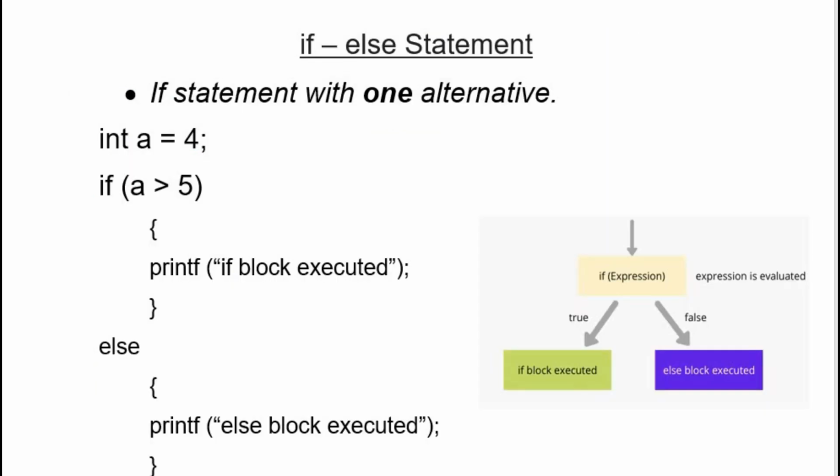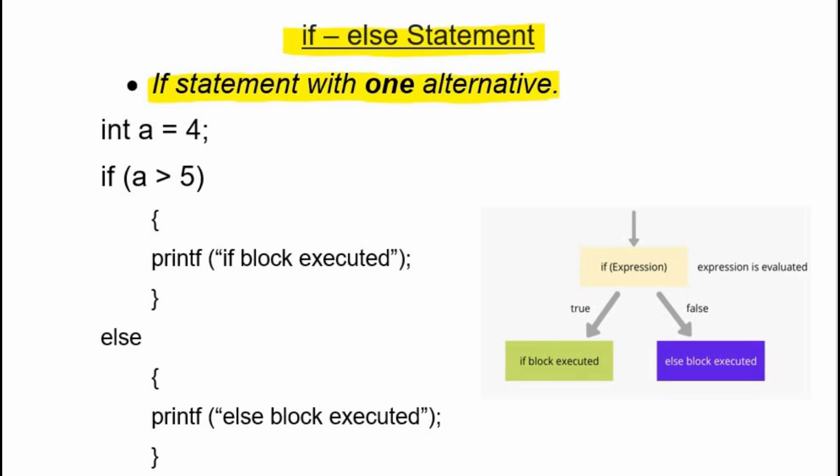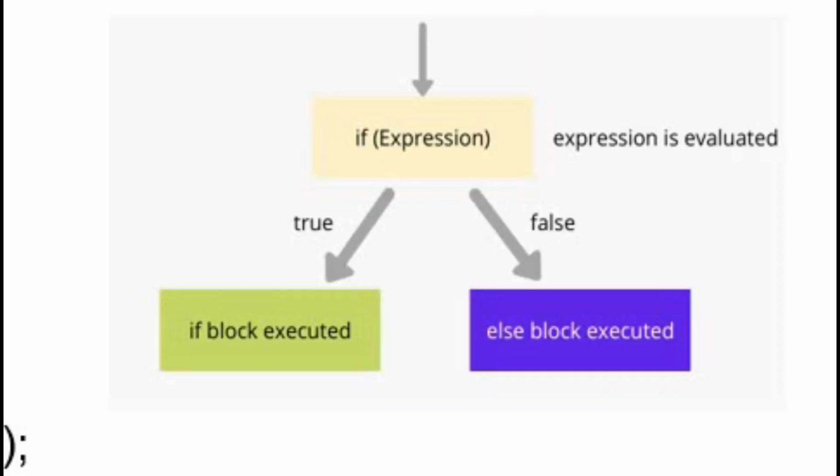Let's see another variation of if statement which is called if else statement. It is also known as if statement with one alternative. Again, there are two possibilities. If block is executed or if block is skipped. But when if block is skipped, there is an alternative which is called else block.